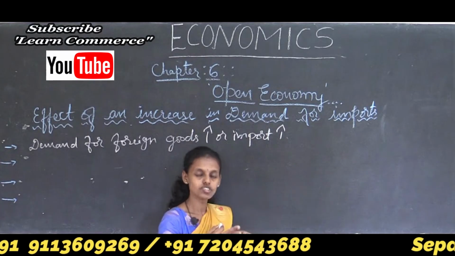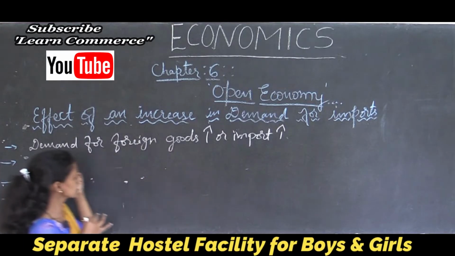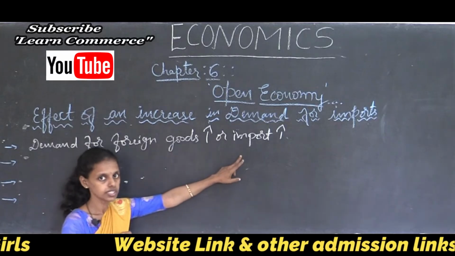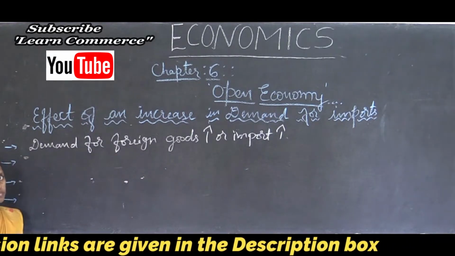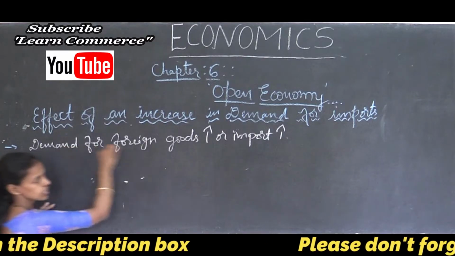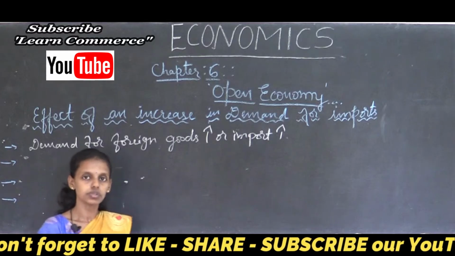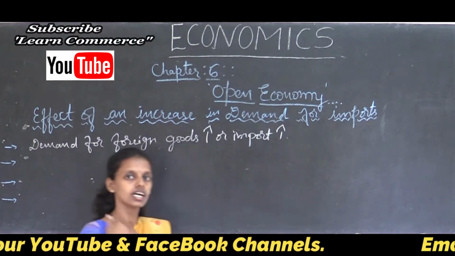Thus there is a change in the exchange rate system. If there is an increase in the demand for foreign goods, the demand for import increases, and that leads to a shift in the demand curve from the origin to the next.